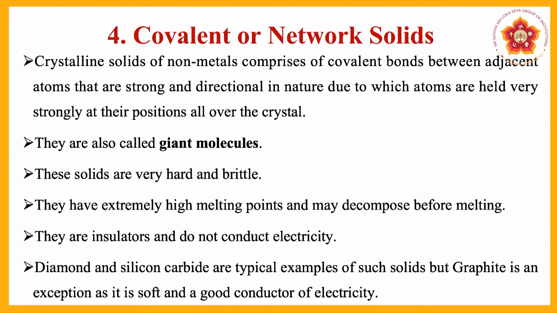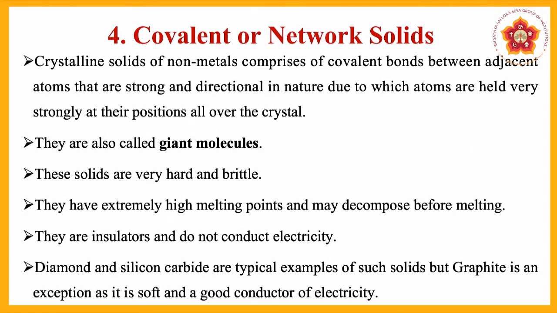These solids are very hard and brittle. They have extremely high melting points and may decompose before melting. They are insulators and do not conduct electricity. Diamond and silicon carbide are typical examples of such solids, but graphite is an exception as it is soft and a good conductor of electricity.